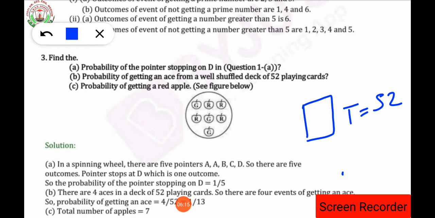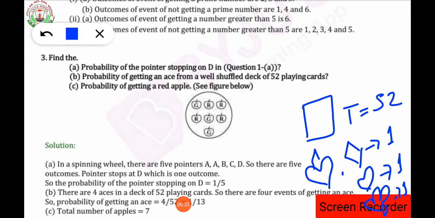First will be the diamond ace, second one is the heart ace, third is the spade ace, and the last one will be the black club ace. So how many aces are there?